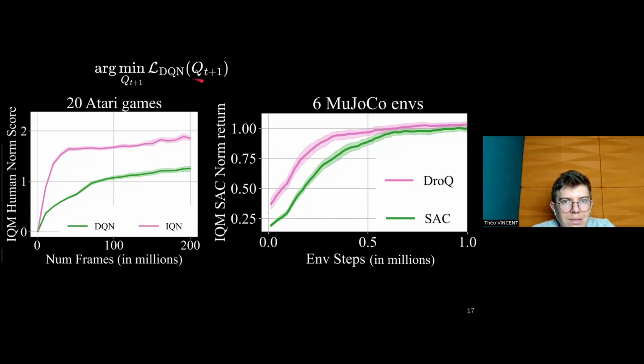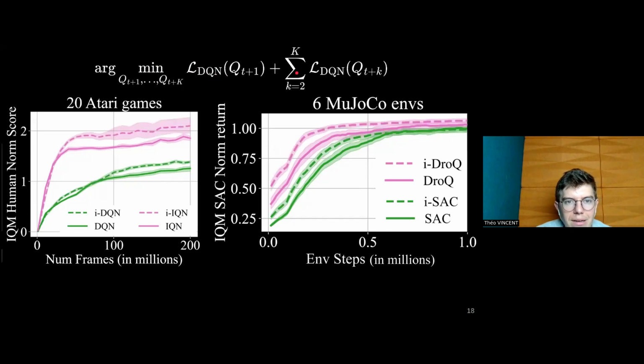However, if we minimize the sum of the losses to learn multiple Bellman updates in parallel, we increase the performances of each baseline. This gives a performance boost in terms of sample efficiency.